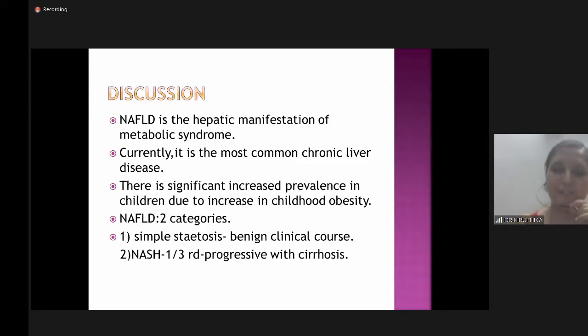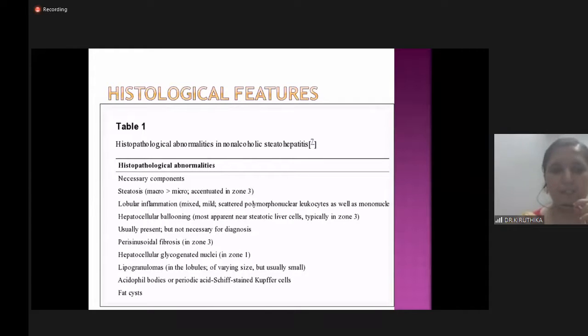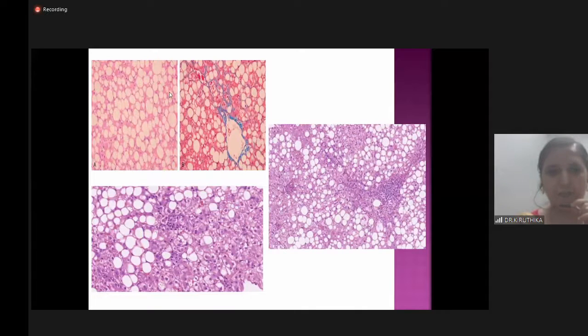Simple steatosis is more common and it has a benign clinical course, whereas non-alcoholic steatohepatitis represents one third of the disease and it is a progressive disease with cirrhosis. And the characteristic features of NAFLD include steatosis, which is more of macrovesicular steatosis than microvesicular, and we see perisinusoidal fibrosis. In addition to this, we will see inflammatory infiltrates, and in later stages, we will see fibrosis extending towards other portal tracts and then leading to cirrhosis.